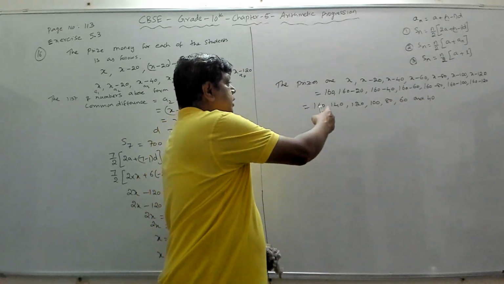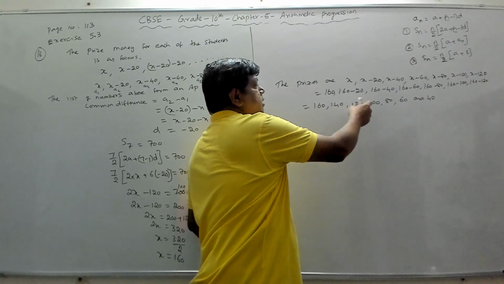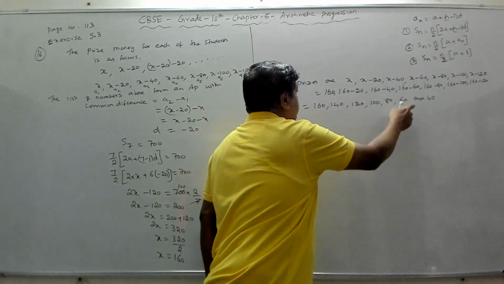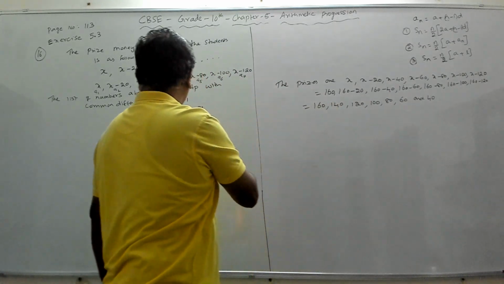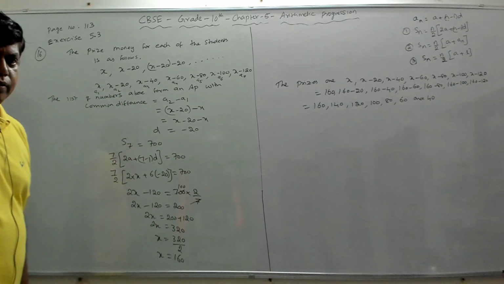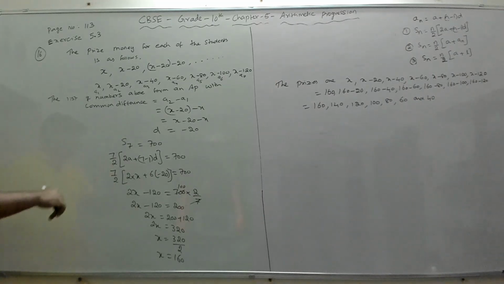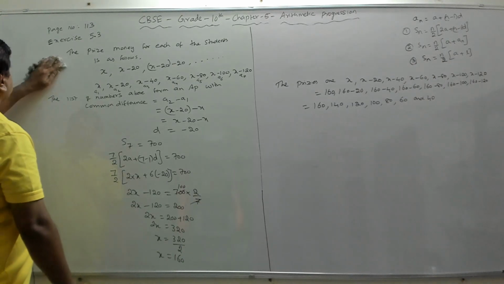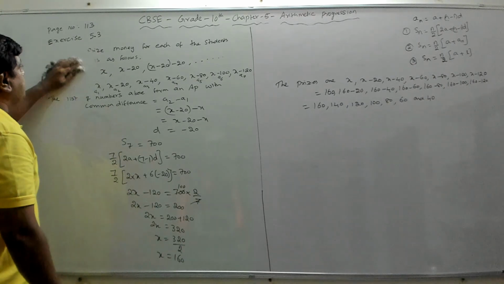Now if you see, each prize is 20 rupees less than the previous prize, and the sum of all this will give you the 700, which was the budget for the school to give that prize, right? So all of you can pause the video and take the notes. I will erase this and I will go to the next problem, which is problem number 17.